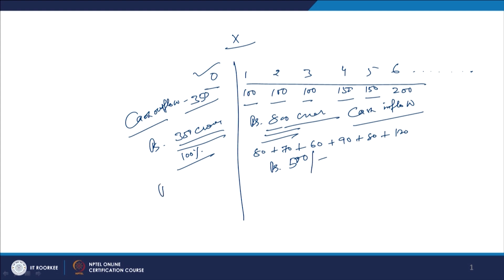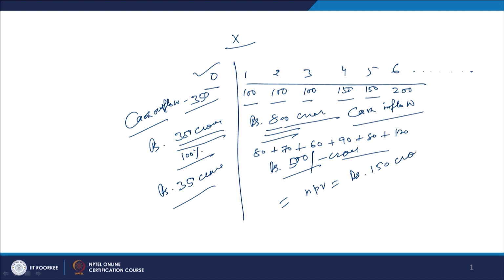So, how much did I invest? I invested 350 crores, this is my total investment. The total amount coming back to me is 500 crores. So, we have to make a present value analysis. My cash outflow is 350 and the total present discounted value of the cash inflows over the period of 6 years is 500. So, my NPV, the net present value of this project, will be rupees